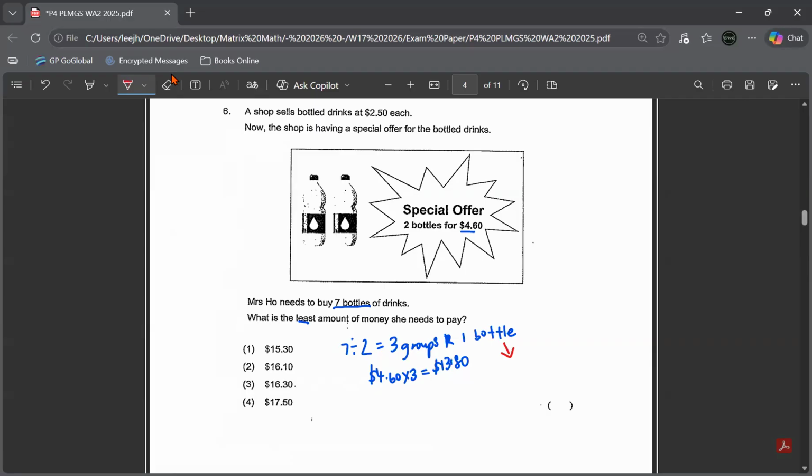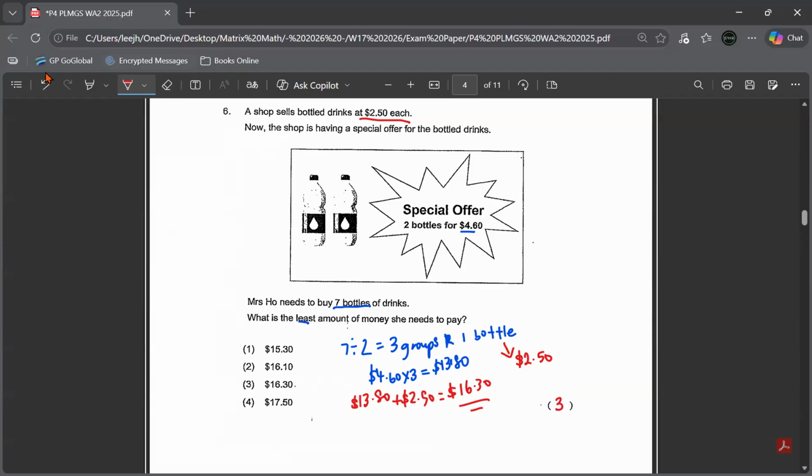This one is bought individually, which we know 1 bottle is $2.50. So this one is another additional $2.50. So in order to find the least amount of money she has to pay for 7 bottles, you have to take 13.80 plus 2.50. Answer is $16.30. Answer is option 3.